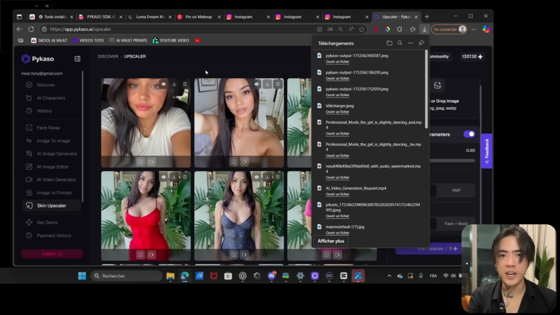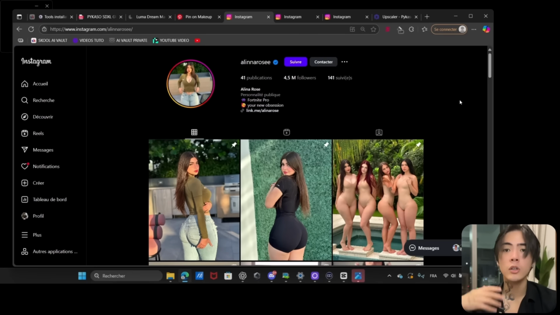Now that we have the face, we will generate the whole body. To do that, we need to find some inspiration and give it to the AI so it will generate a whole AI influencer. So to be able to do it, we want to go on Instagram and find an OF girl, because usually OF girls have very nice bodies that people like on social media. And if your influencer physically looks very good, she has more chance to go viral on social media.